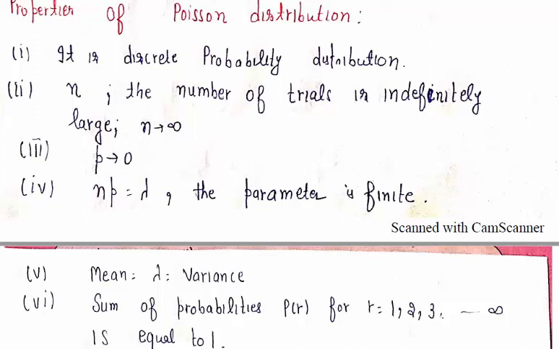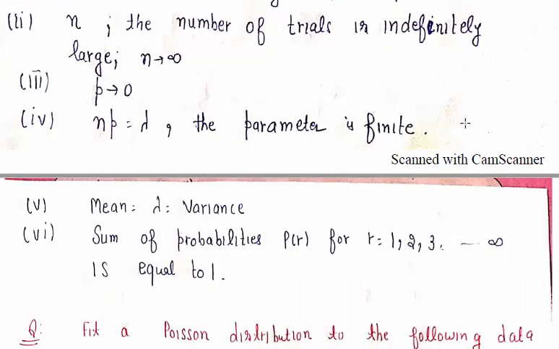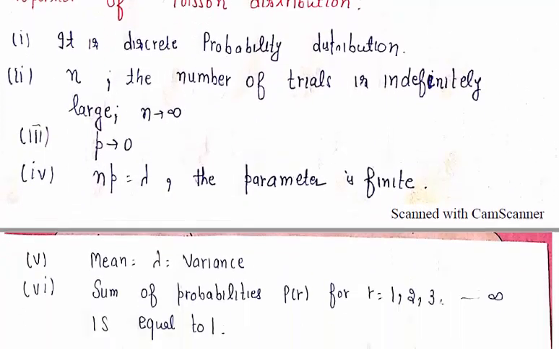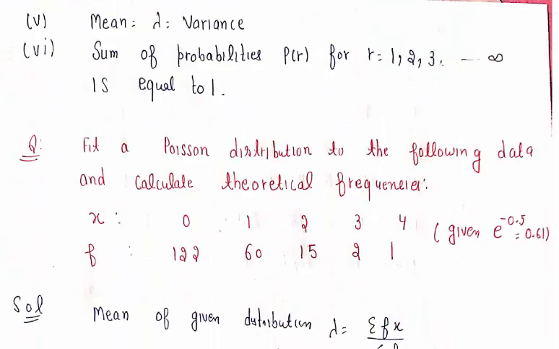The parameter is finite. The next property: mean and variance of Poisson distribution are equal to lambda. Next property: the sum of the probabilities P(r) for r equals 0, 1, 2, 3 and so on is equal to 1. So the sum of the probabilities is equal to 1. So these are the six properties of Poisson distribution.